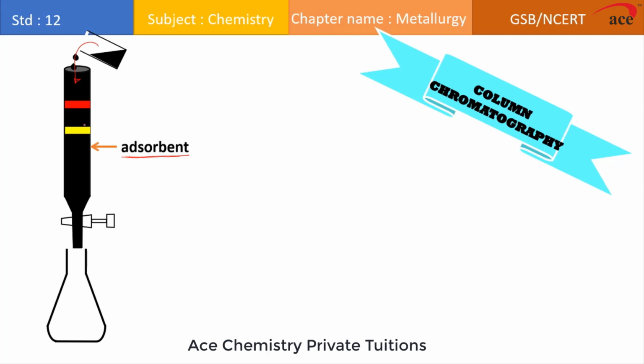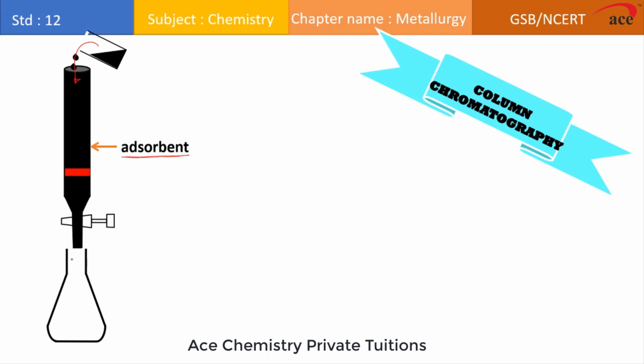Always remember, the layer which is at the lower position will have a lower rate of adsorption, and the layer which is at the upper position on the column will have a higher rate of adsorption. If this solution is continuously poured, then this layer will come out slowly from this column, and it can be taken into a separate container. Say, for example, the component which is adsorbed to a lesser extent onto the adsorbent will spend less time in the column and can be taken out easily.